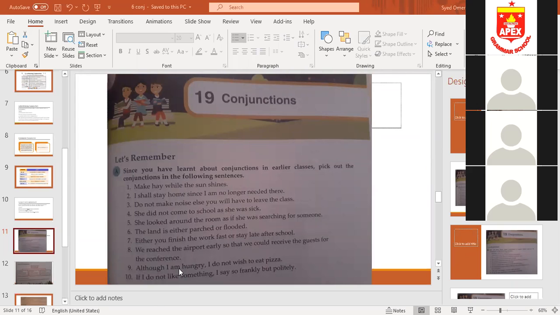Do the ninth one also. Although I am hungry, I do not eat pizza. Good. Now the last one, who will do it, then I will explain further.